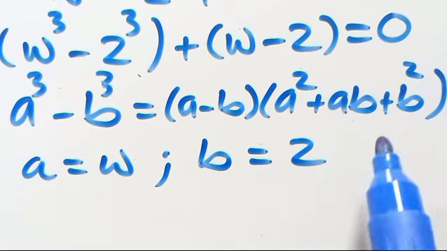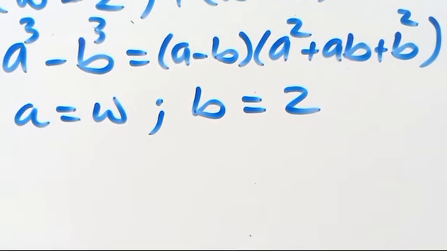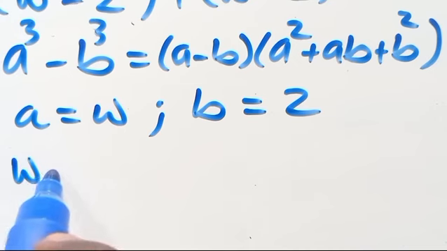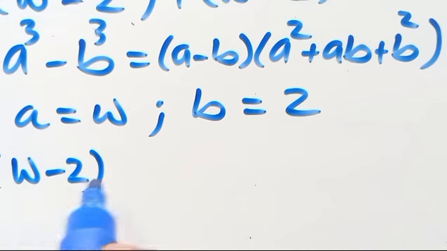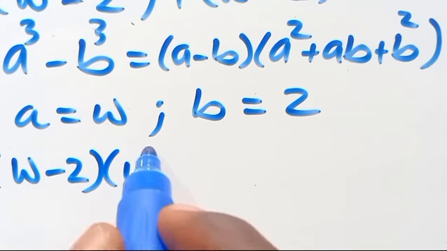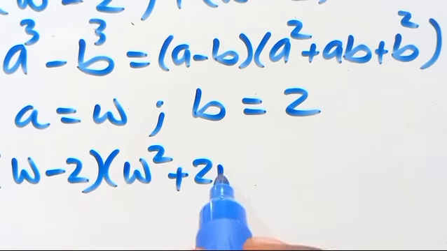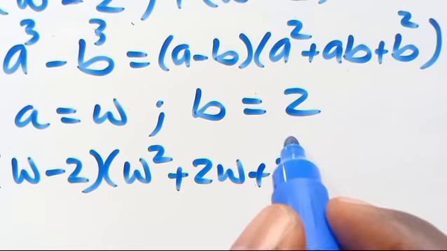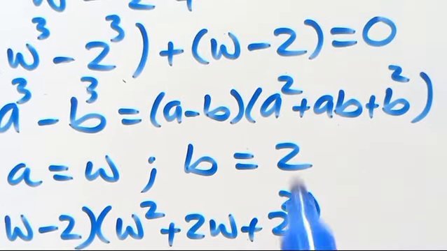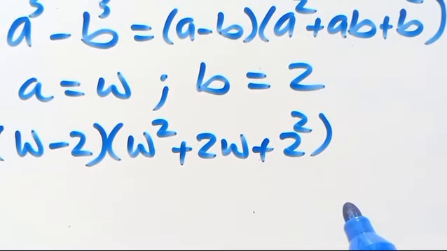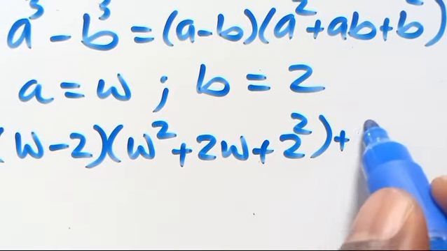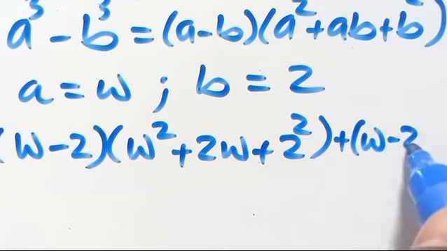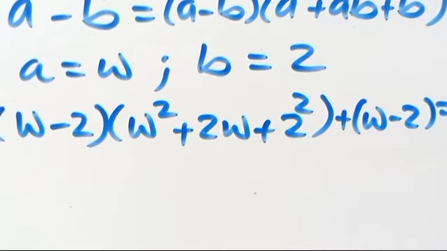So when we substitute everything here, we are going to have W minus 2 times W square plus 2W plus 2 square. Mind you, we also have this here, so this will be plus open parenthesis W minus 2, equals 0.